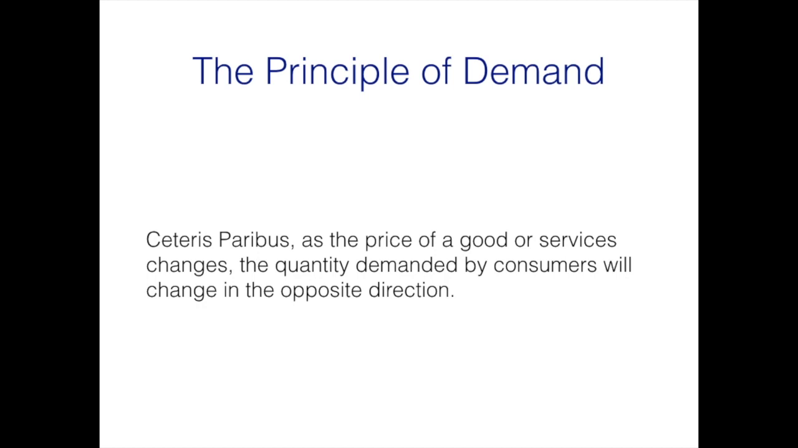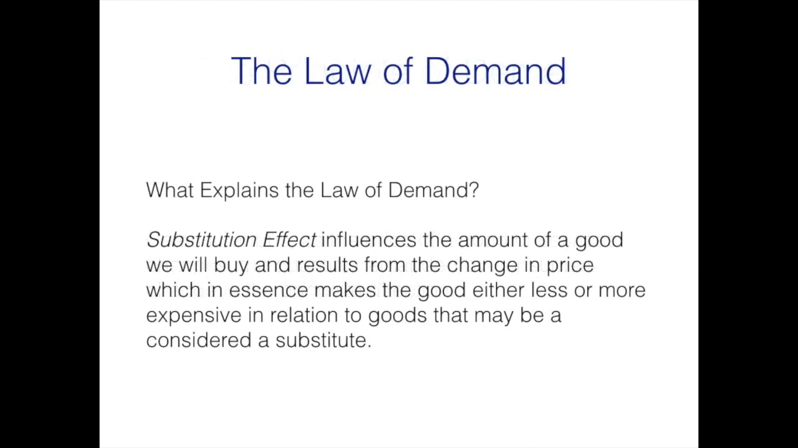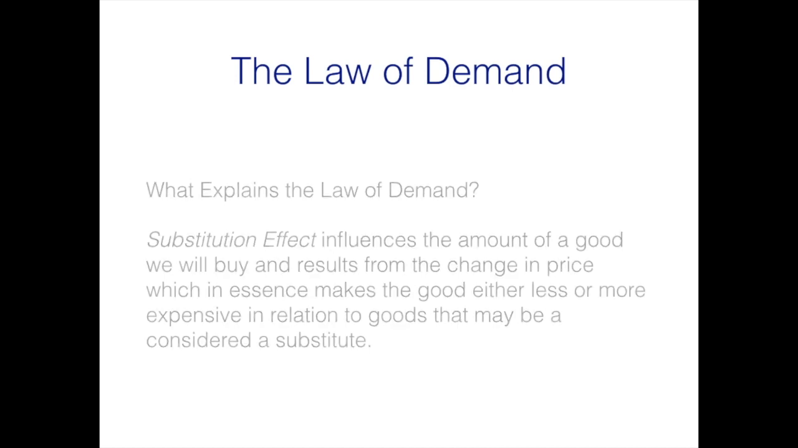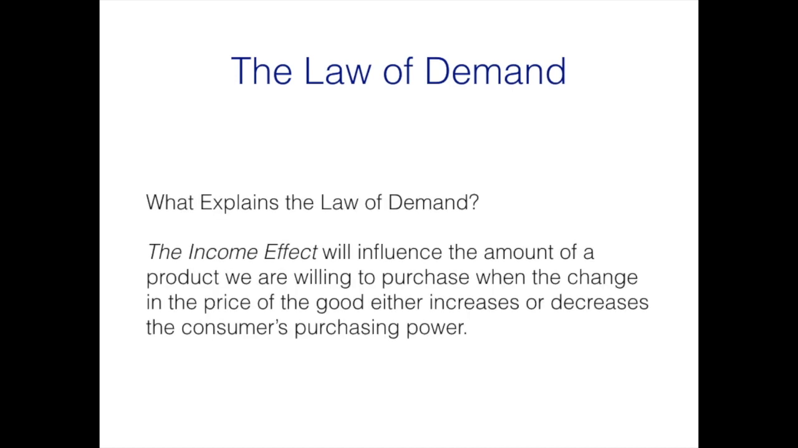The principle of market demand states that a decrease in price of a product will result in an increase in the quantity demanded for that product as long as all other factors are held constant, where price is the only variable that changes. So what explains the law of demand? The substitution effect influences the amount of a good we will buy and results from the change in price, which in essence makes the good either less or more expensive in relation to goods that we may consider to be a substitute.